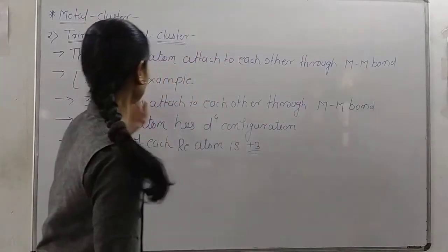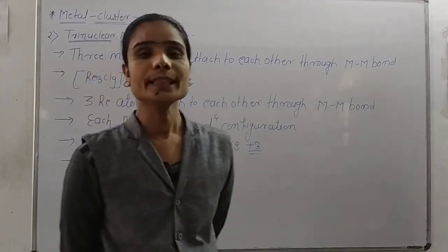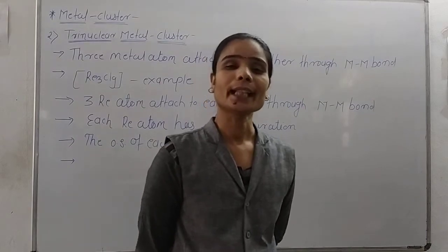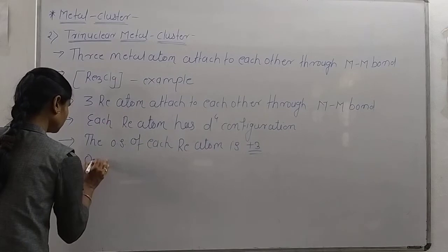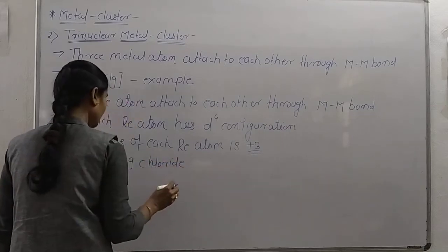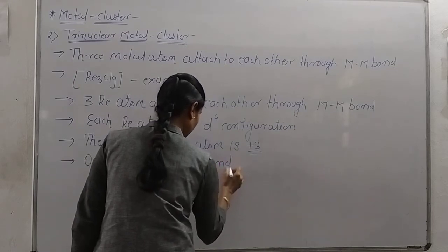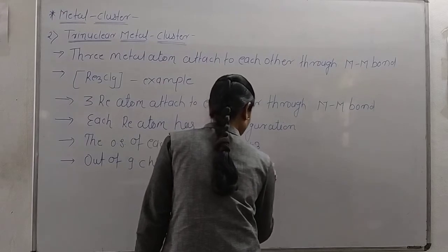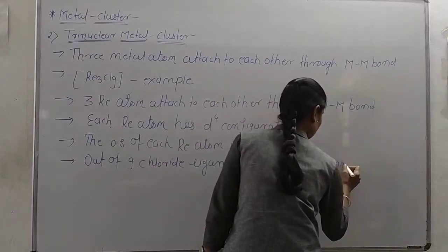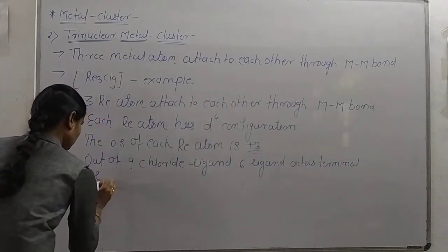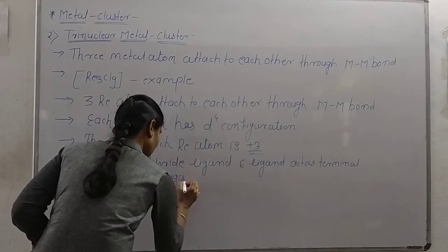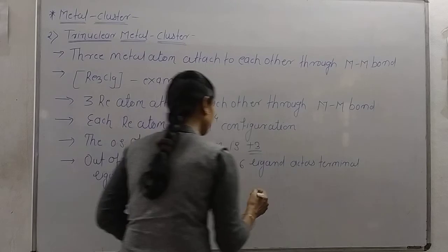Out of these nine chloride ligands, six chlorides act as terminal ligands and three chlorides act as bridging ligands.